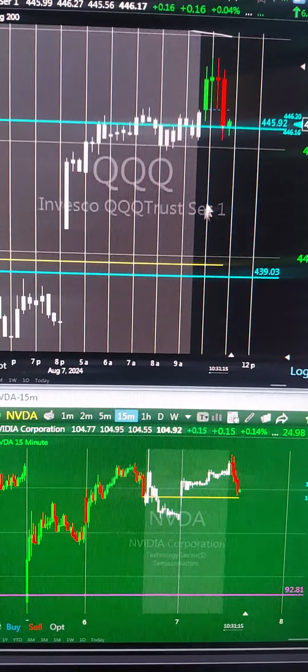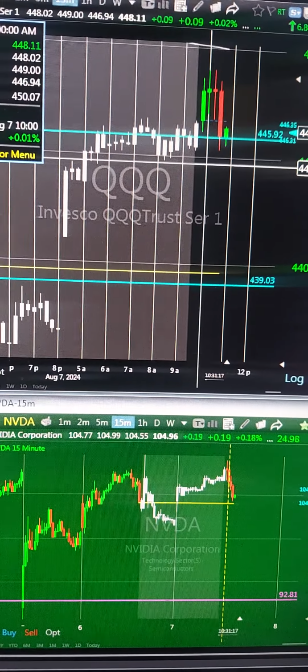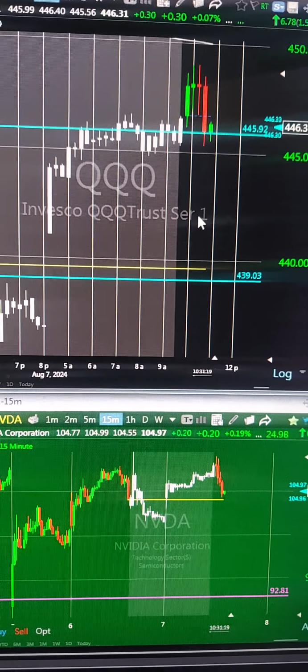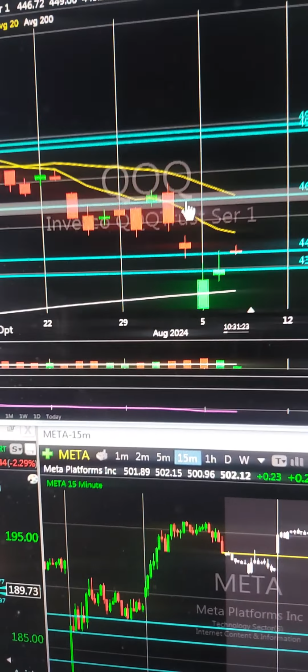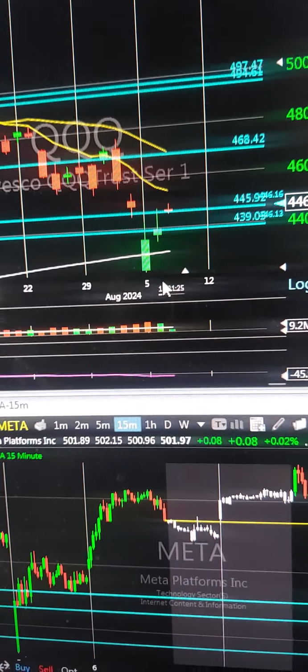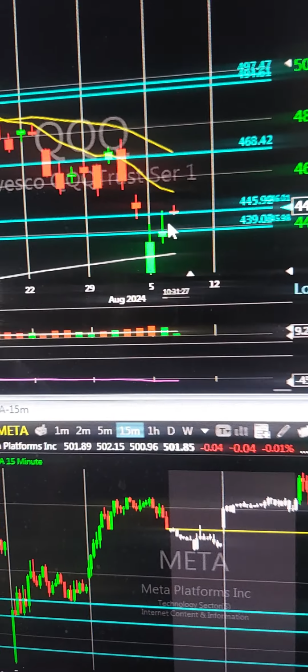I'll look for it to continue lower. We have some pre-market lows, little pivot points here to take out on the downside. Overall, I'm anticipating the downtrend to resume after a couple of two up days. So this would be a two up failure that might be forming here given that opening price action. If it can continue lower and get through the midpoint of this bar, then we could be heading lower.